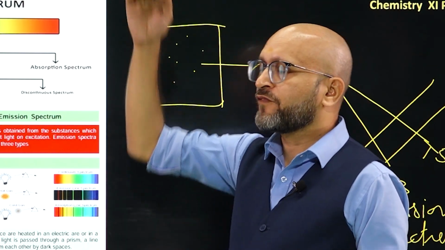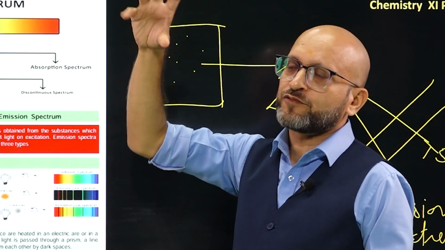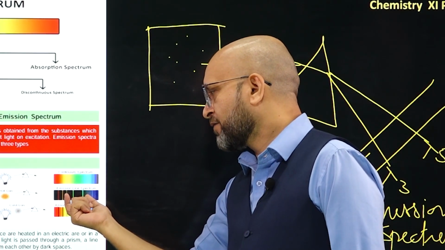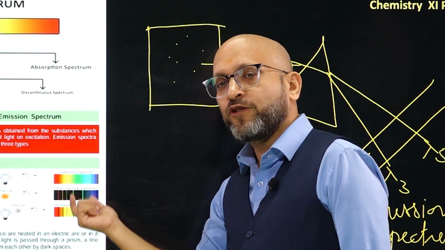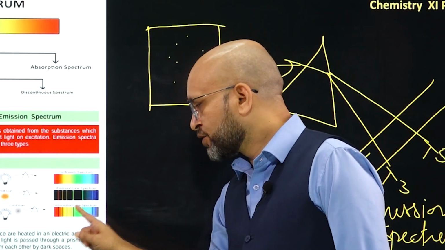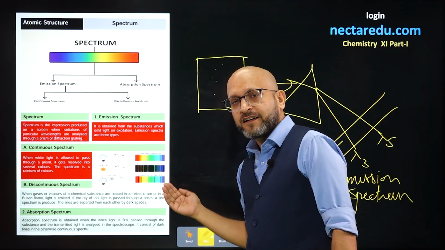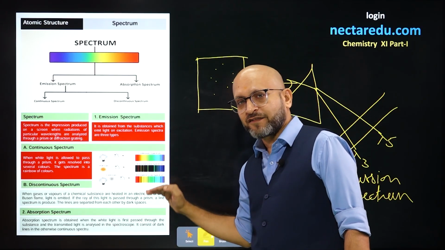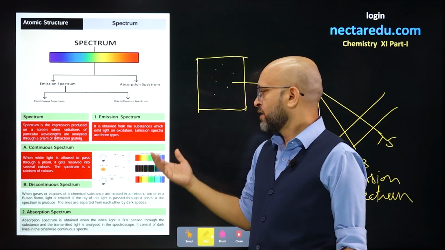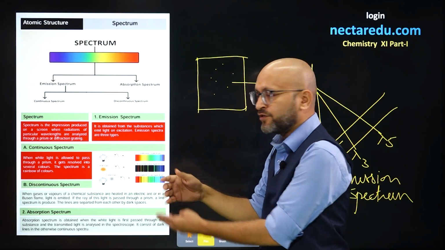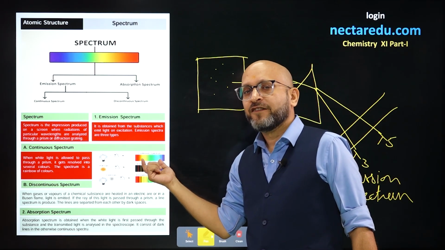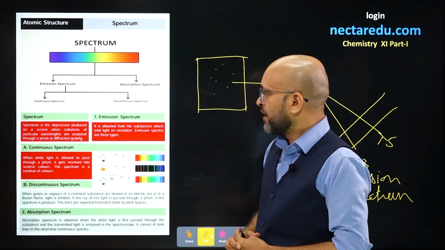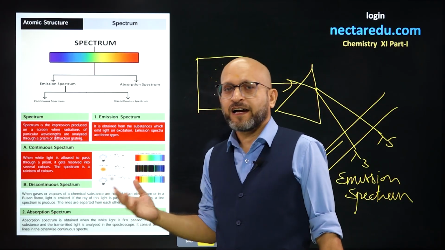When electrons jump during excitation, they absorb light, and during their return, they emit light. So this is the emission spectrum, where the background is dark and a few colored lines are observed. And in absorption, the background is bright and a few dark lines are observed. If you put them both together, you get the original spectrum of light, which is like a rainbow. Alright, so that is all about the spectrum. We have explained all the things and that must be clear.